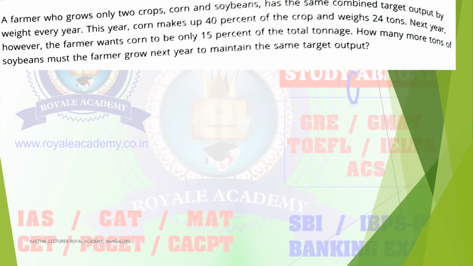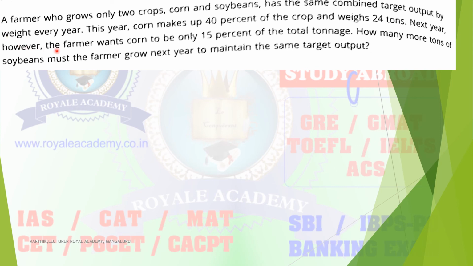Next question: a farmer who grows only two crops, corn and soybean, has the same combined target output by weight every year. The target remains the same for every year. This year corn makes up 40% of the crop and weight is 24 tons.